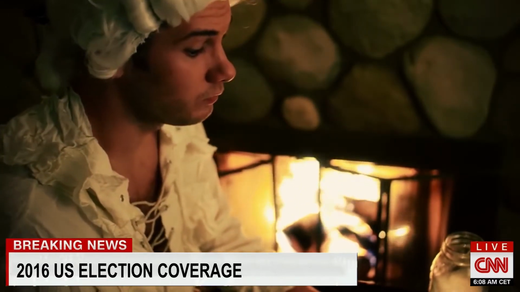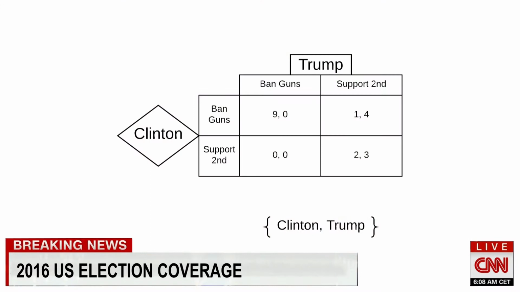I'm super serious. Trump is expected to defend the Second Amendment, given that his base and his party almost unanimously support it, and it would create grave consequences if he chose to repeal it. Clinton's situation is slightly more complicated. She would like to repeal the Second Amendment but fears that it is too risky to take that position unless Trump also takes the same position. These expectations are reflected in the payoffs.